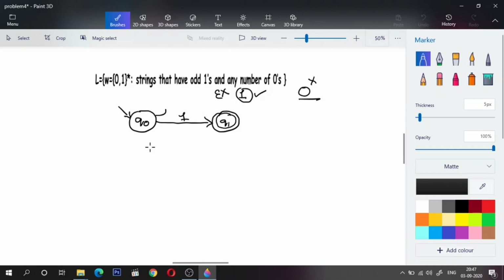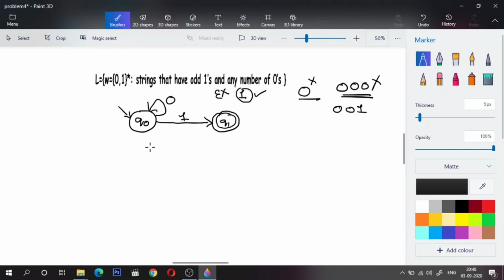I will remain in Q0 because that should not be accepted, right? Any zeros for that matter will be rejected, whether it is odd or even. But if I have a 1 with it, with any number of zeros, then that will be accepted. I'll go to the Q1 state.